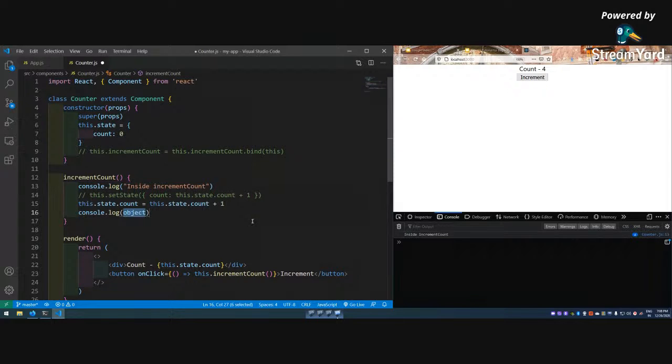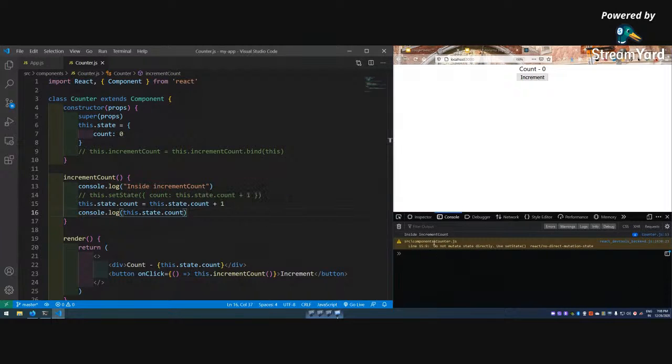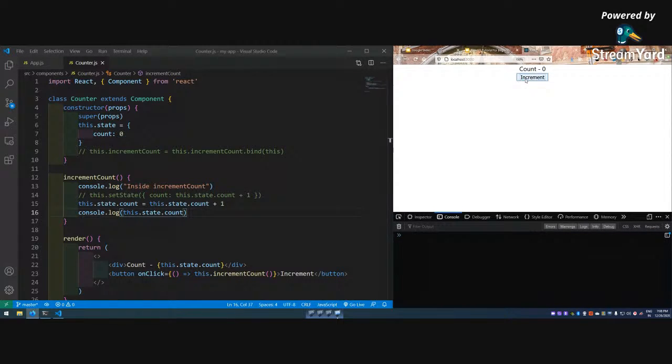Let me console log this.state.count. Okay, let me save it. So I'm not doing setState anymore. Let me clear the console and let me increment it. Okay, inside increment count, and the number is 1. Again inside increment count, the number is 2.